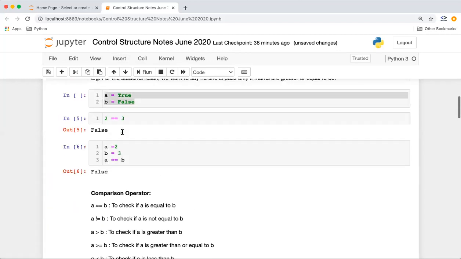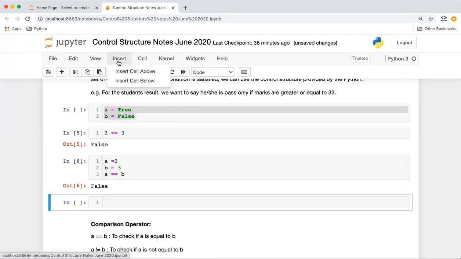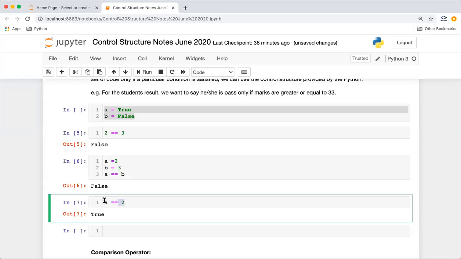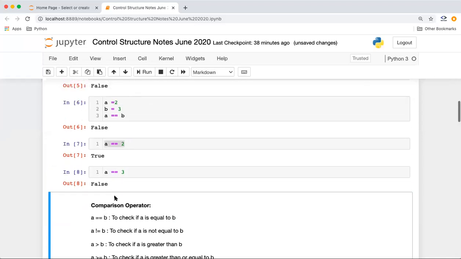If the condition is satisfied, it will come as true. And we can check a variable with a literal also. I can say A equal to 2. This is coming as true because it is satisfied. Similarly, if I say A equal to 3, this will not work because it's coming as false.